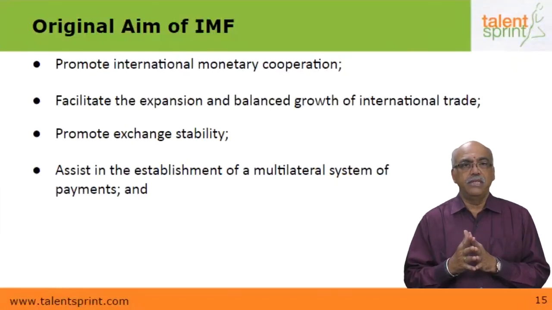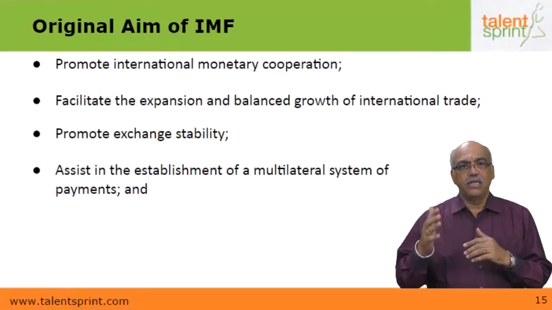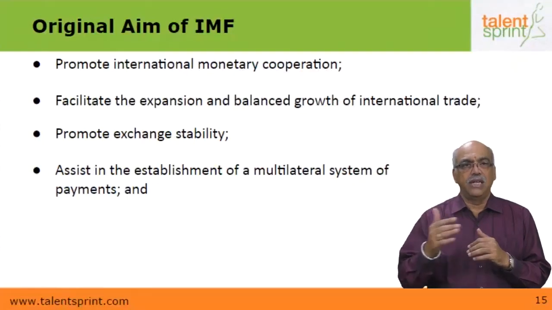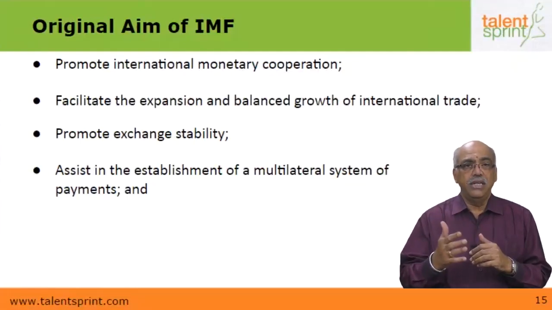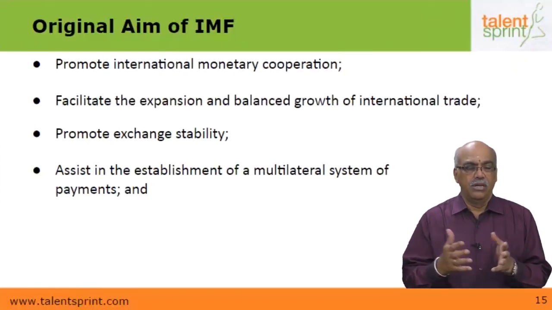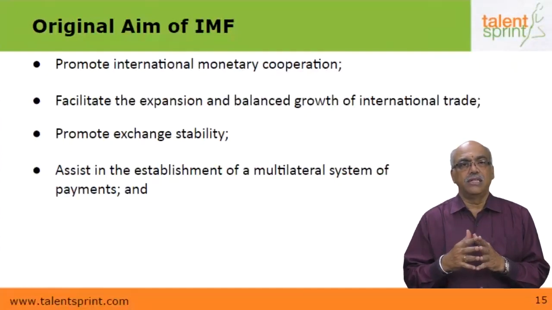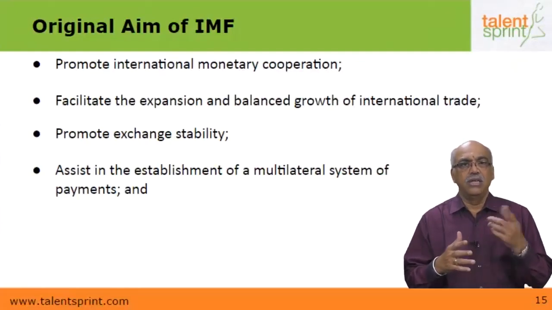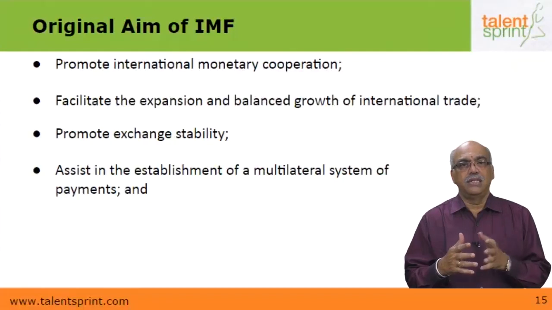A multilateral system of payments means one country paying another country through a third country. That is called multilateral. Otherwise, between one country and another is called bilateral. So multilateral is one country to another country through a third medium of payment. For example, if India were to pay money to Singapore, Singapore's currency is the Singapore dollar. Instead of paying in Singapore dollars, India will pay Singapore in US dollars. That is called the multilateral system of payment.